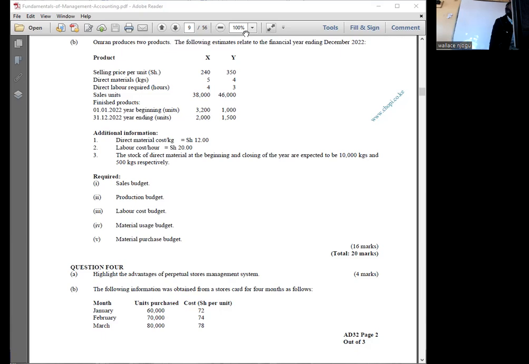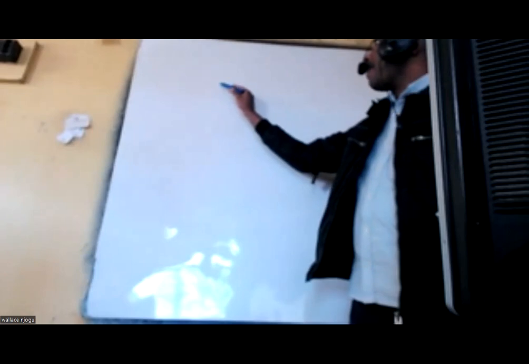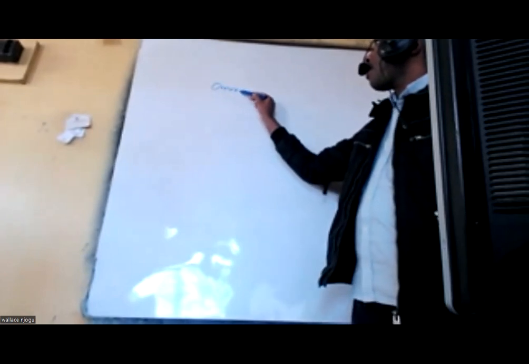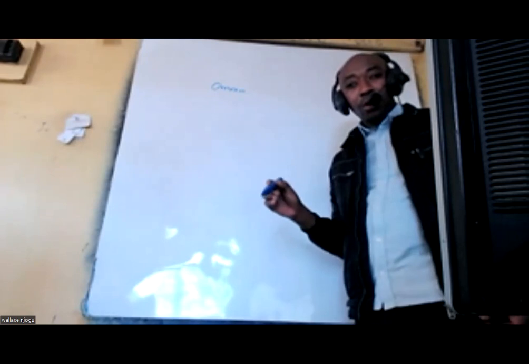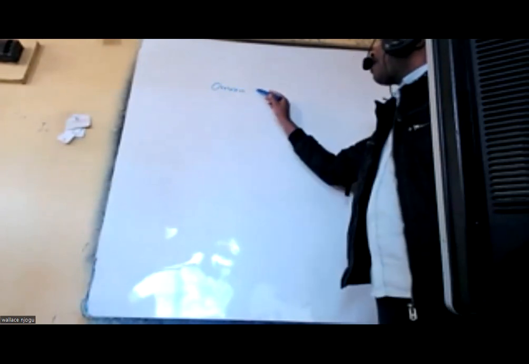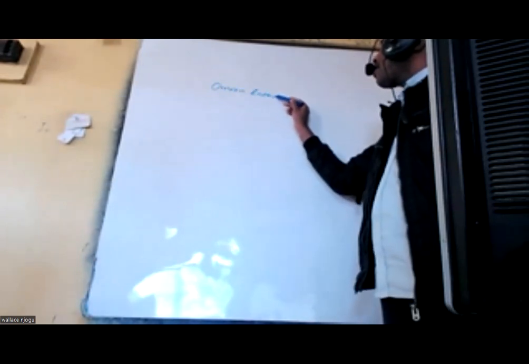All right. Having done that, now we can solve our question. Let's start with the sales budget. And remember, sales budget is a budget that indicates the level of sales that you want to make. You see? And therefore, tutaanzia na jina la hii kampuni ama huyu investor anaitwa Omran. So we say Omran Enterprise.